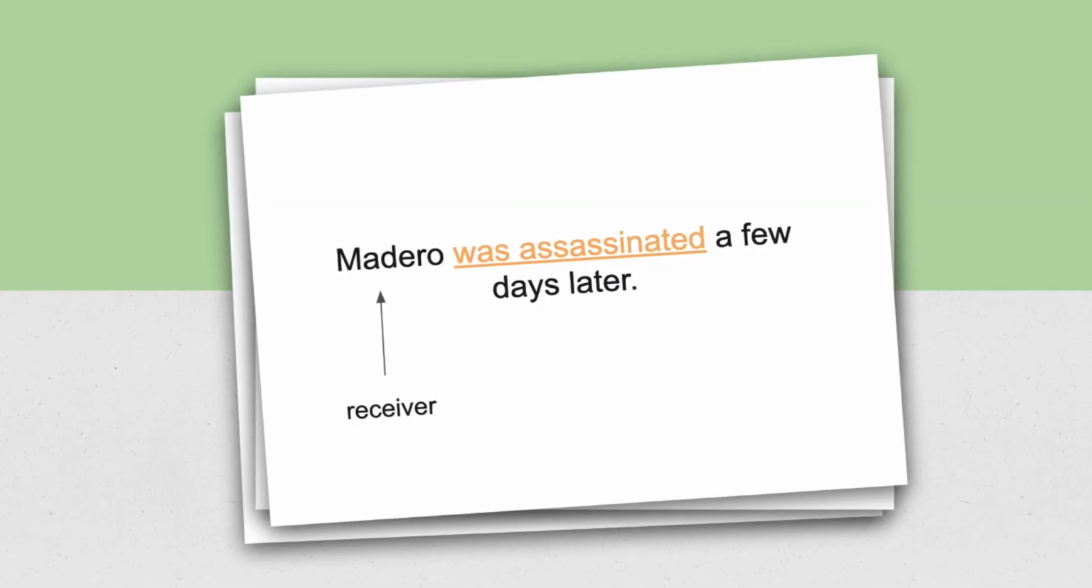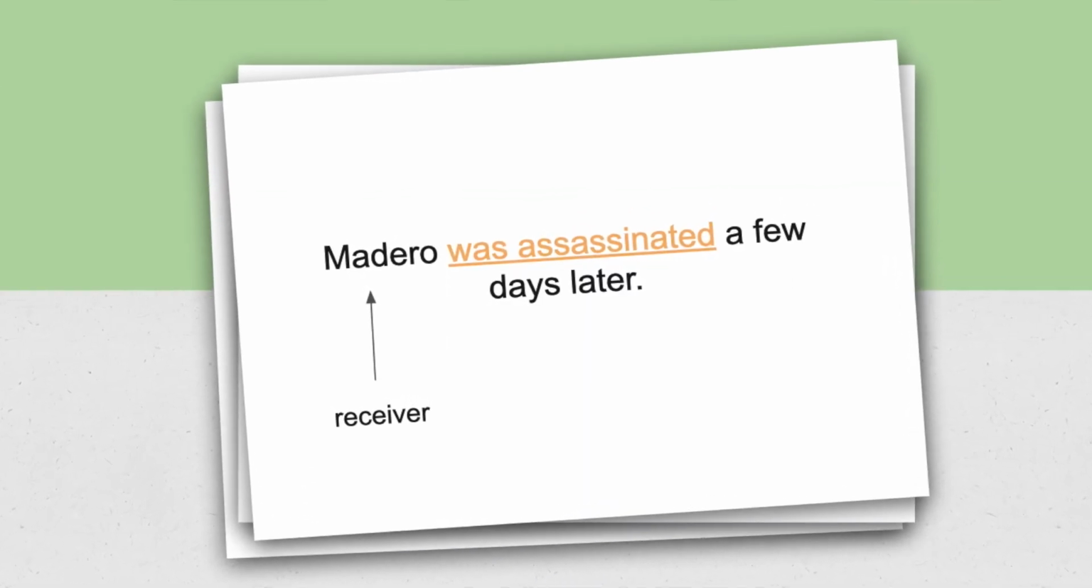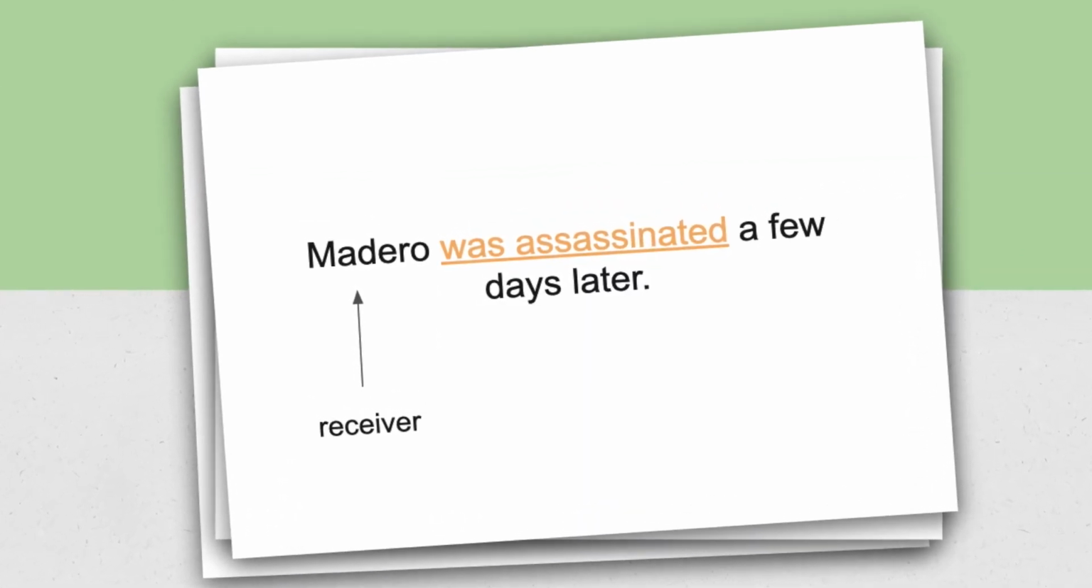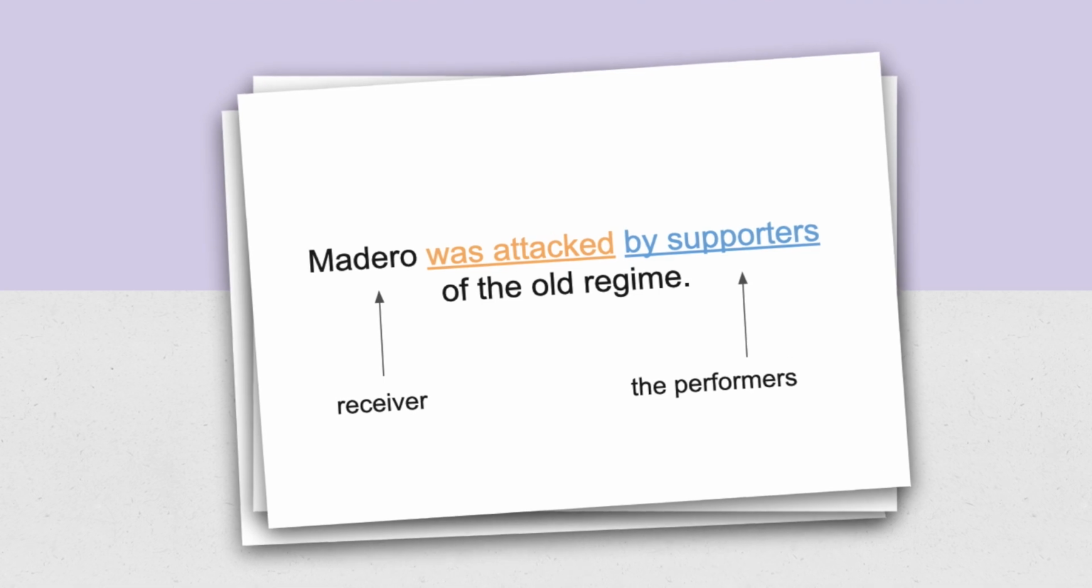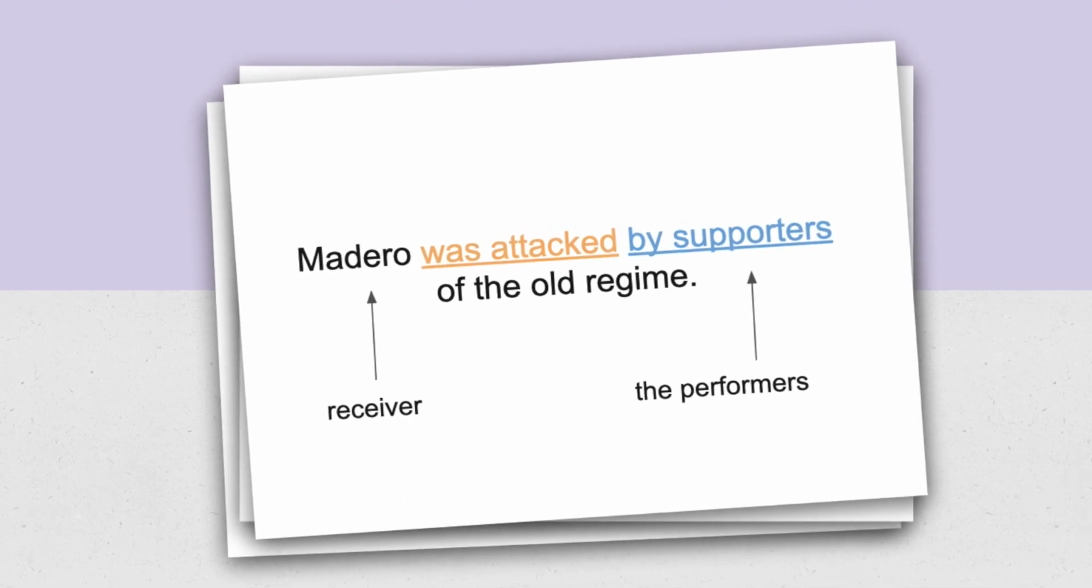For example, Madero was assassinated a few days later. In other words, the most important thing or person becomes the subject of the sentence. If we want to say who or what performs the action while using the passive voice, we use the preposition by. For example, Madero was attacked by supporters of the old regime.